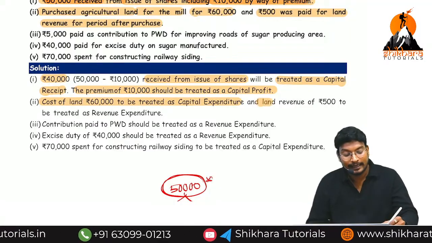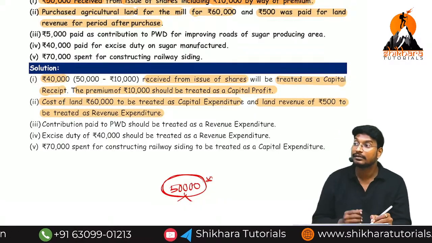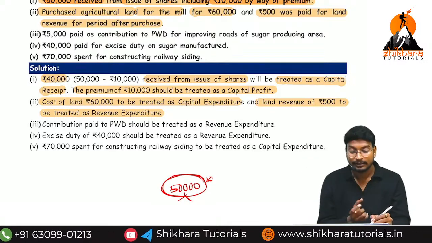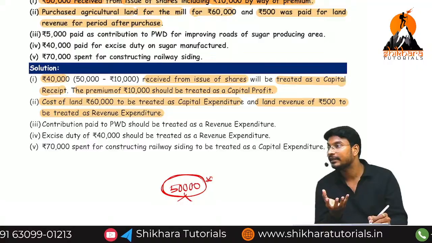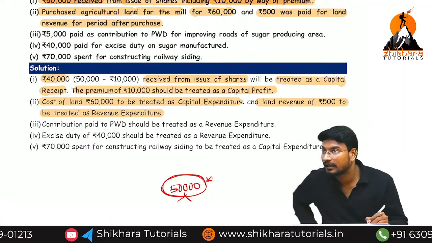And the land revenue of rupees 500 is to be treated as what? Revenue expenses, because it is paid after purchase. If the same type of expenditure of 500 were incurred at the time of purchase, it would also be called capital expenditure. Are you getting the point?